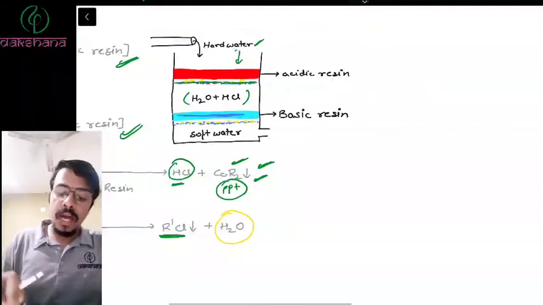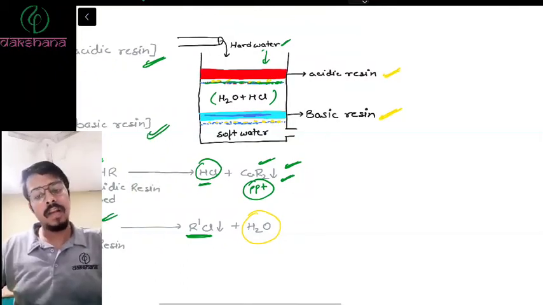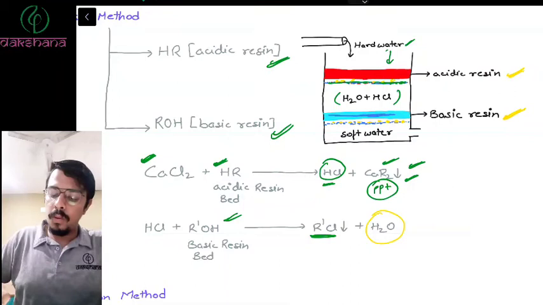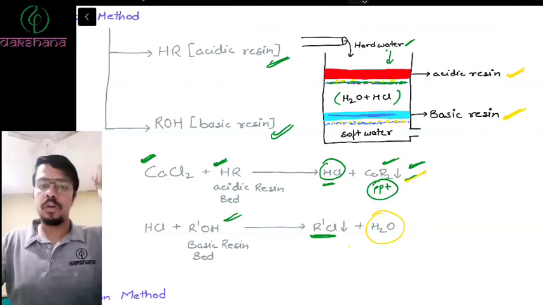If you want to reverse it out, you can add basic resin here and then add acidic resin. Similar thing will happen. What will it do? It will form a precipitate, a calcium precipitate here, and then the solution will become basic, and then you add acidic resin, and then again water. You will get clear water.